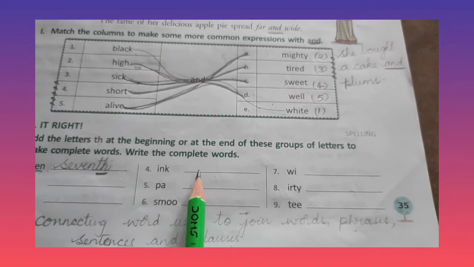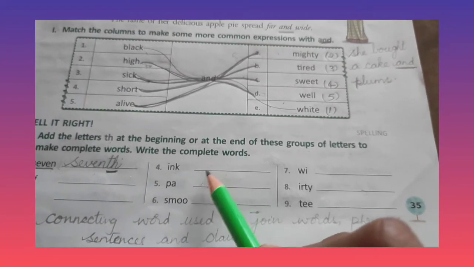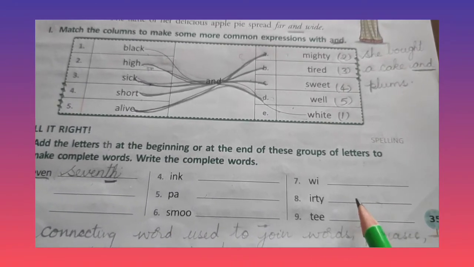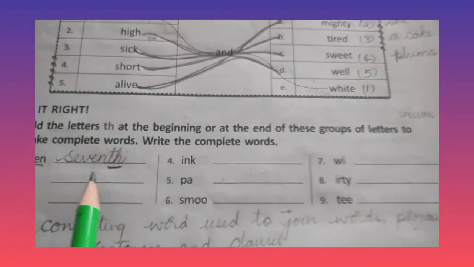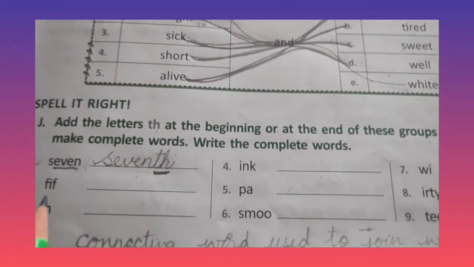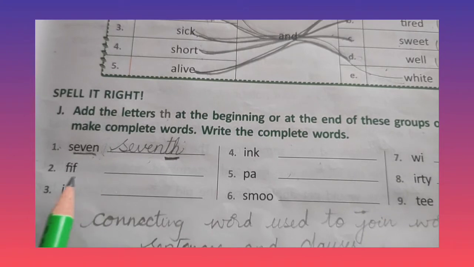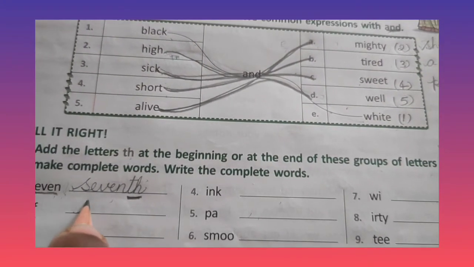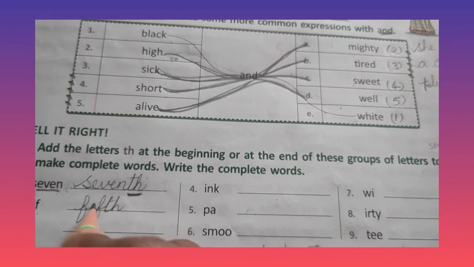Like that you have to add. You can write this very well. Nothing is there in this. Just add TH to the word and write in the blank. I will be posting the answers in the evening. So don't get confused. Shall I tell another word also? Look at here. FIF. Fifth. See here. FIF, TH. That's it. It is fifth.